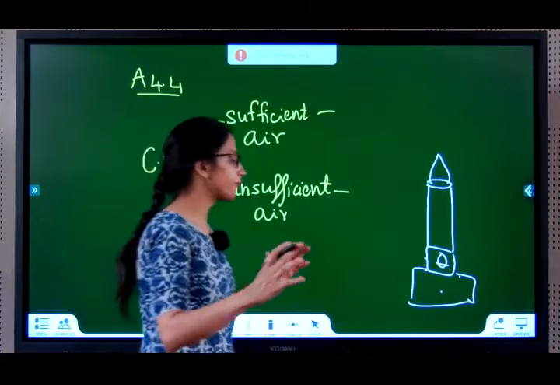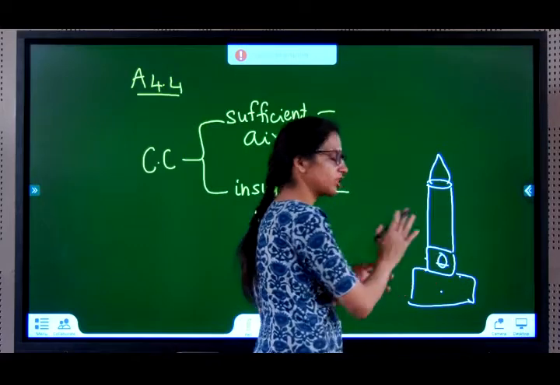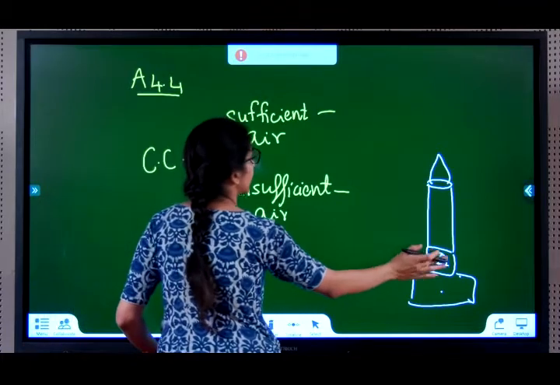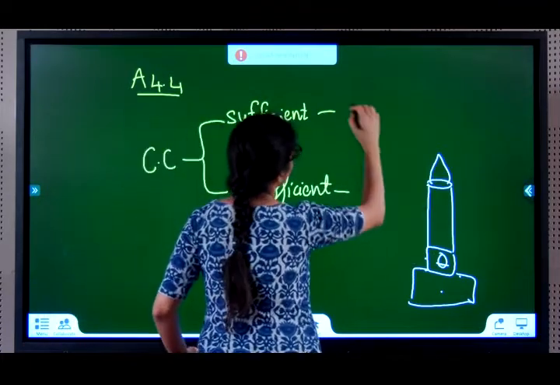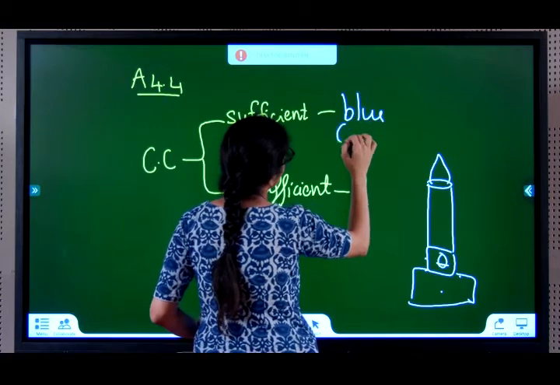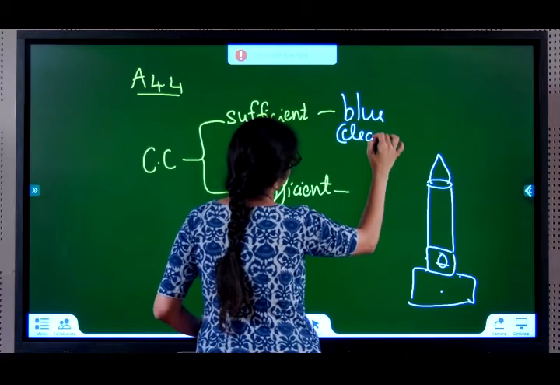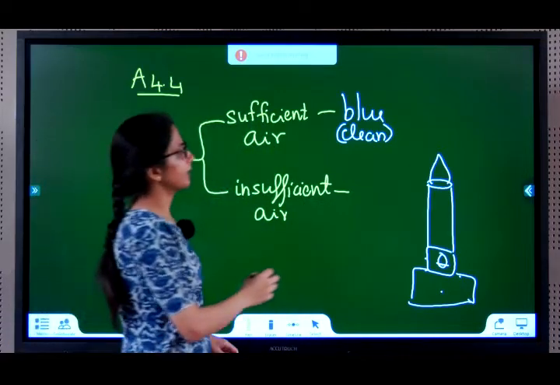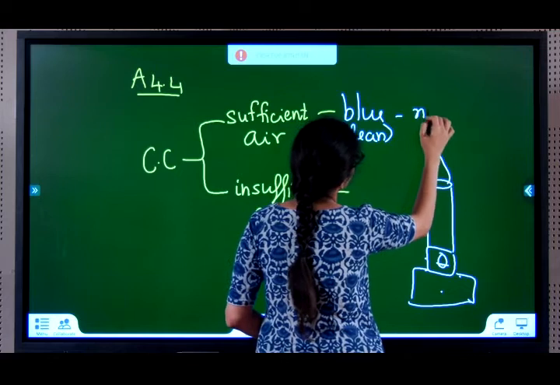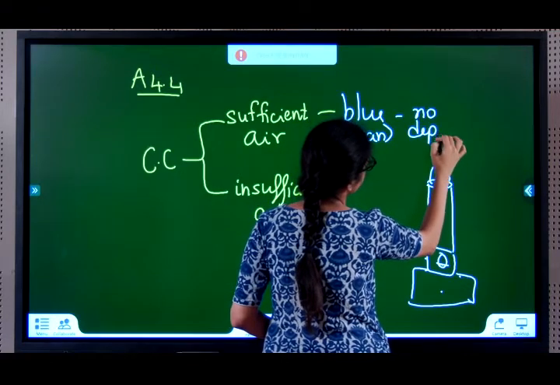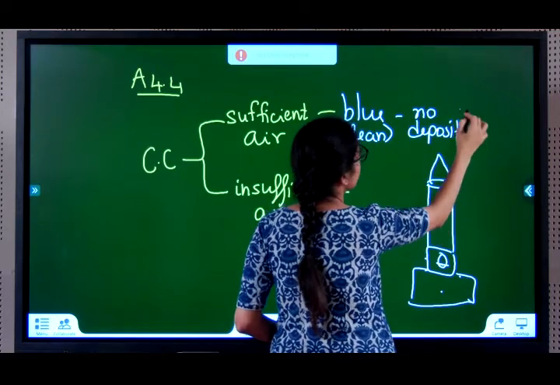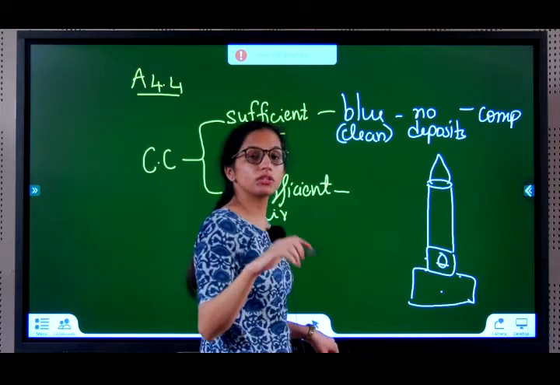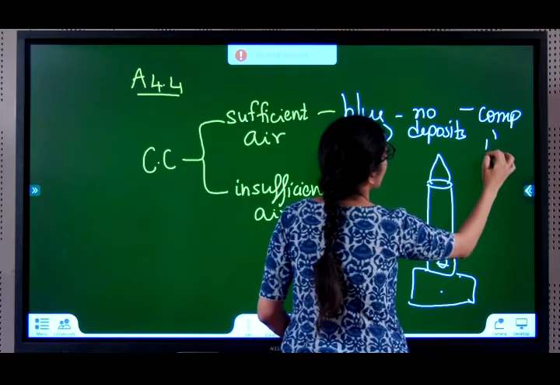If I open this hole completely, there is sufficient air, that is sufficient oxygen entering for the fuel to burn. And when there is sufficient air entering, we observe this flame is blue in color, or in other words, a clean flame. Is there any black deposits? No. No deposits. No deposits means what? Complete combustion. Complete combustion means what? High temperature or low temperature? High temperature.